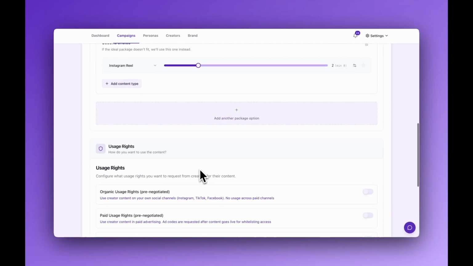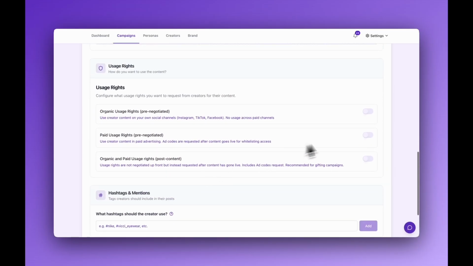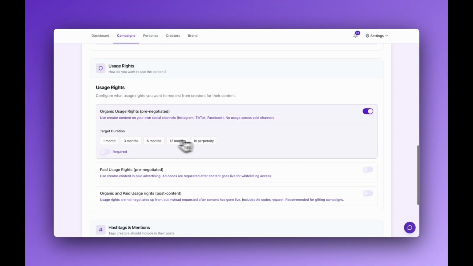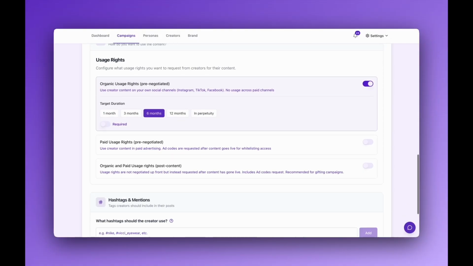And here you can set up usage rights. You can approach usage rights in flexible ways. We support both organic and paid usage rights that can be pre-negotiated upfront, with clearly defined minimum and maximum durations. Alternatively, once creators have gone live, you can selectively request usage rights from those whose content is performing particularly well. In addition, if you're looking to scale paid distribution, we can coordinate ad code access for specific creators, enabling you to whitelist and run ads directly through their content.